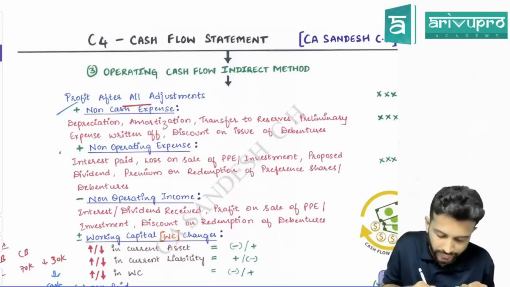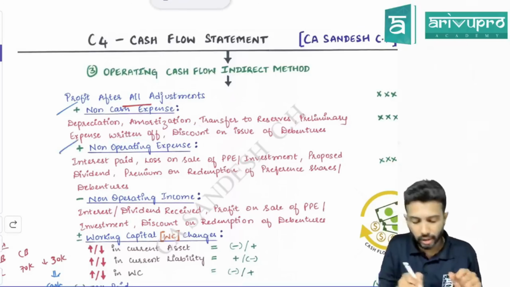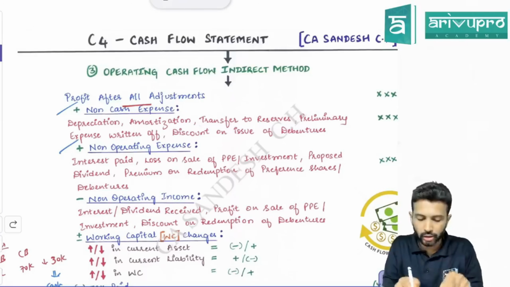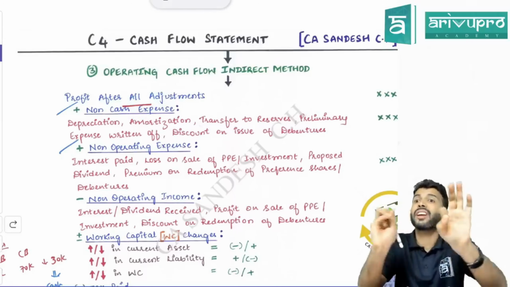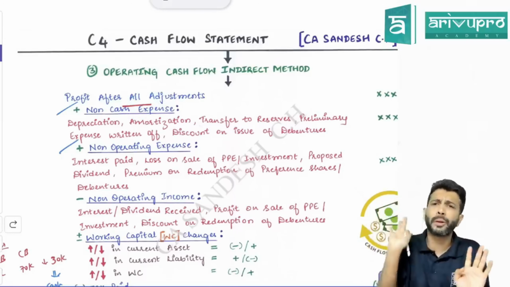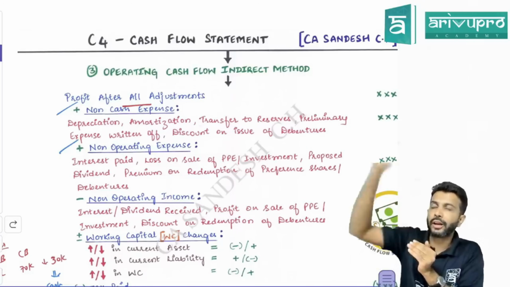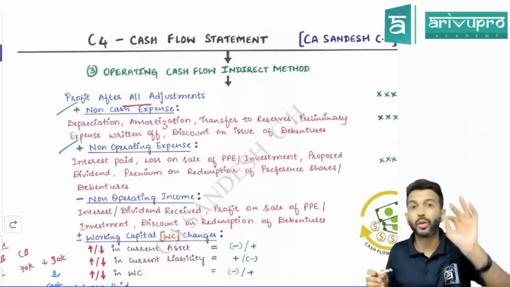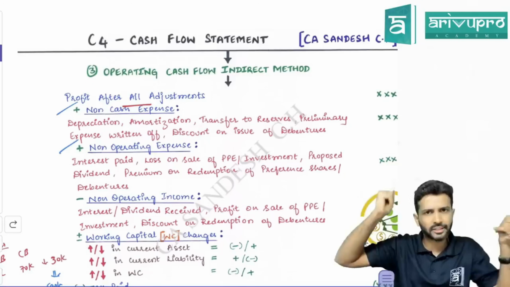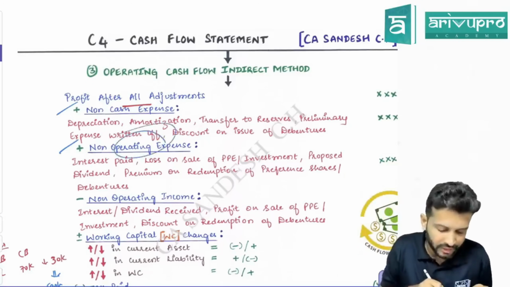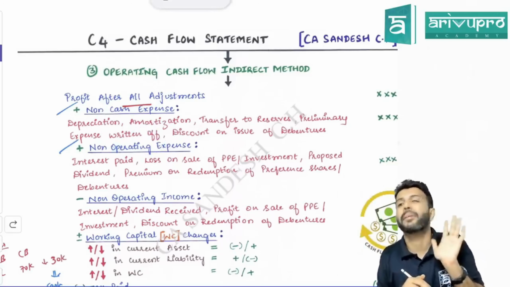Okay. All right. Next is non-operating expense if you have. Sir, you don't have to call out the category. I've called out the category, non-cash expense, only for your reference. In examination, simply do plus minus. You don't have to tell whether it is non-cash expense, non-operating expense and all. You don't have to identify. Simply do plus minus. That is good enough. So next, if you have any non-operating expenditure, we need to add back.